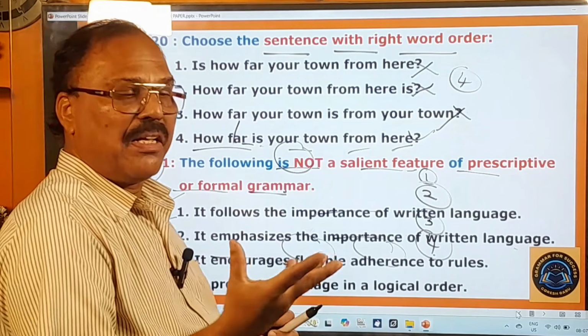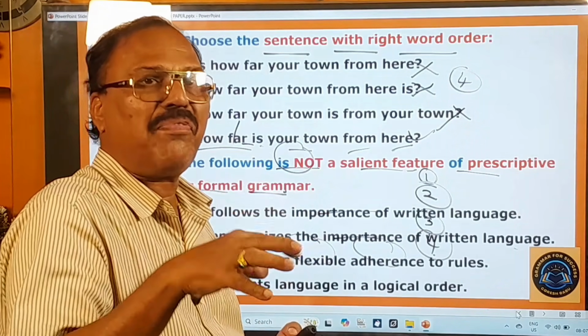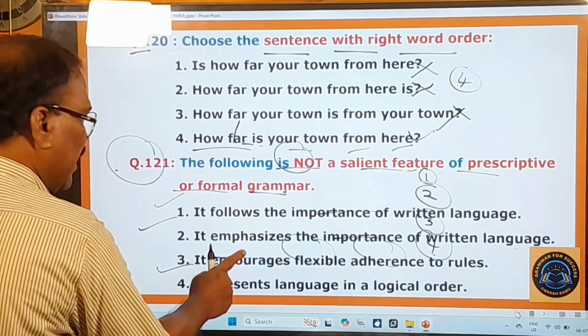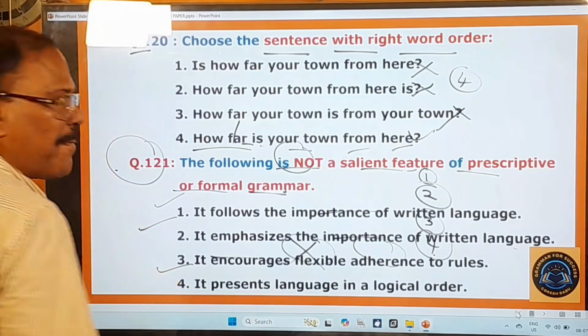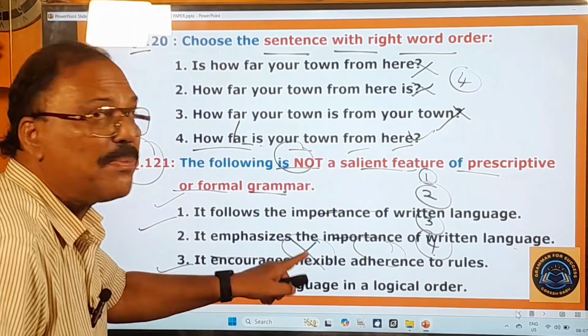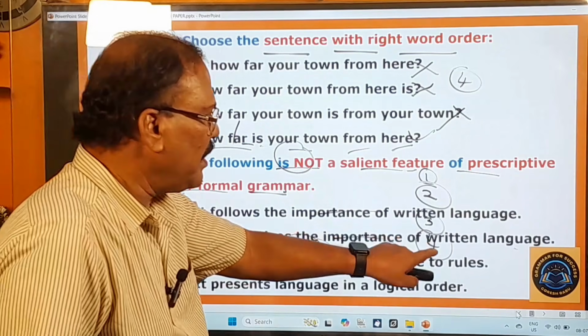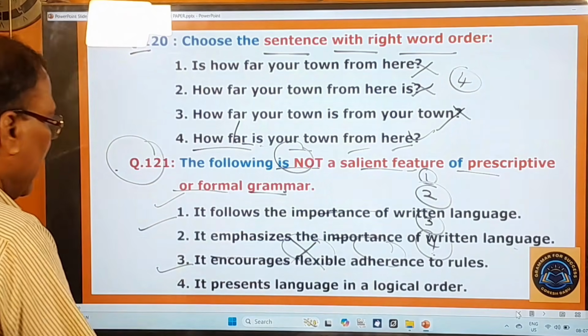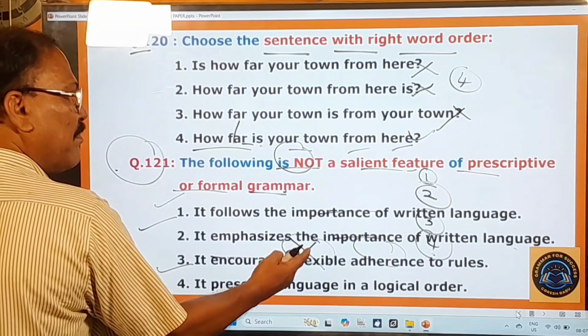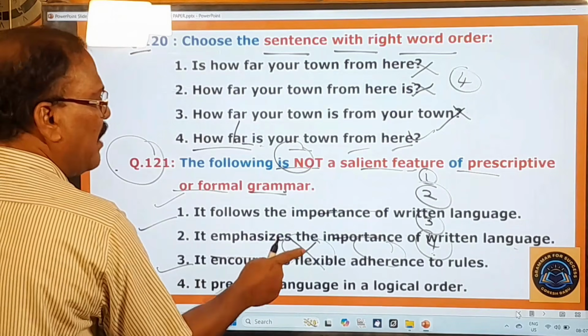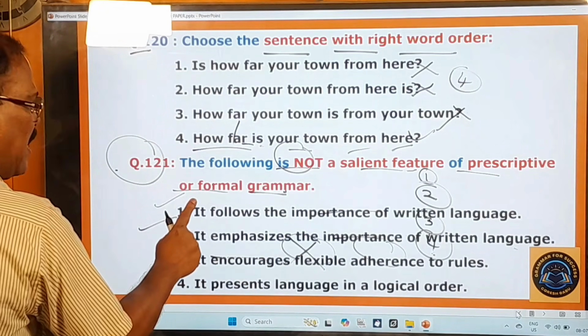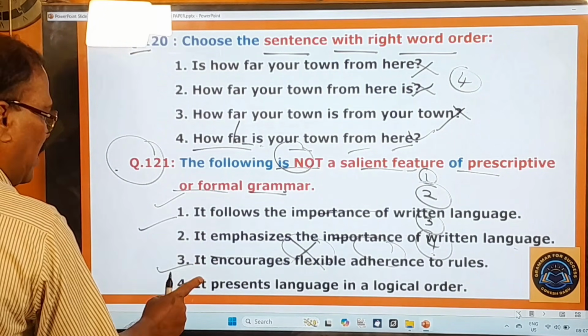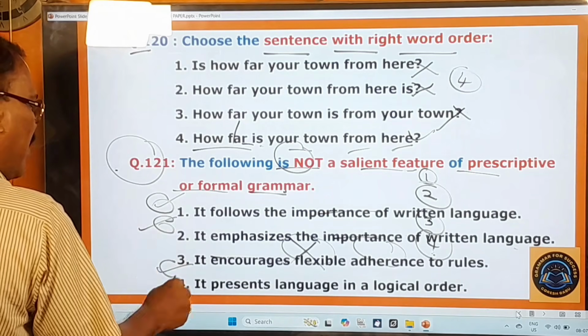If you want to speak the English language as you please, that's called flexibility. It encourages flexibility. No, prescriptive grammar discourages flexibility, but here it encourages flexibility. Therefore, this is not a salient feature. The first one is right, the second one is right, the fourth one is right. They are all there. Therefore, they are dropped.